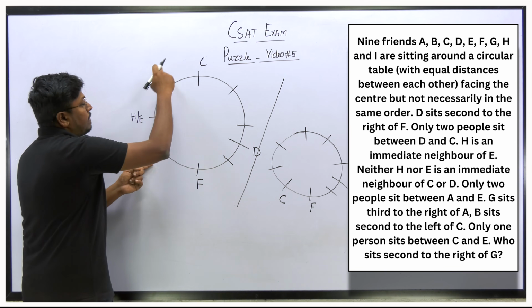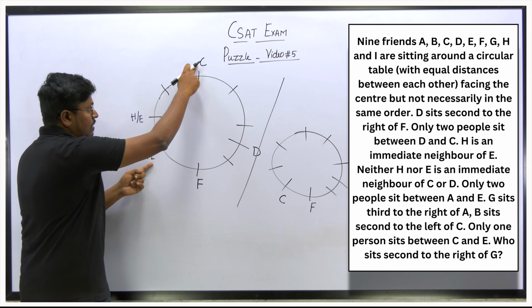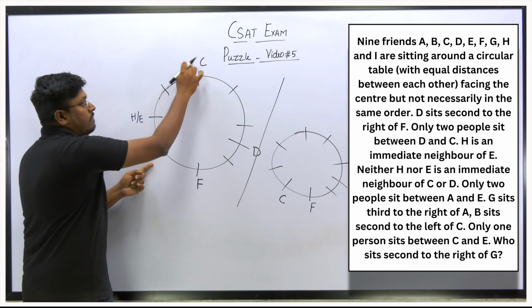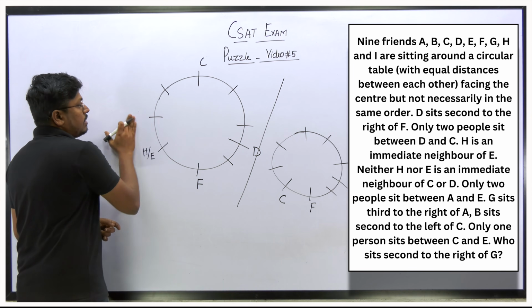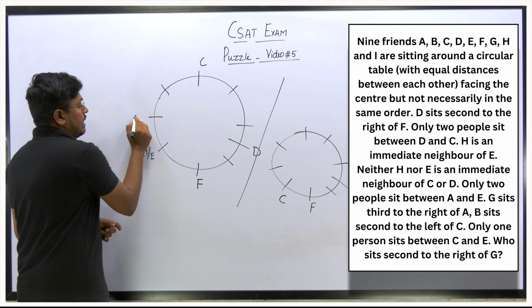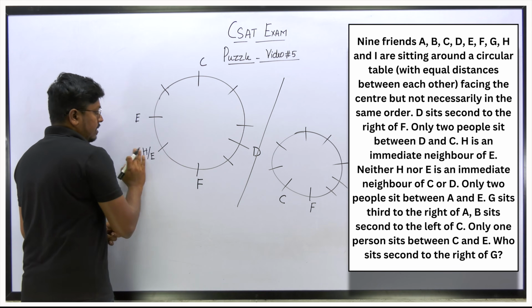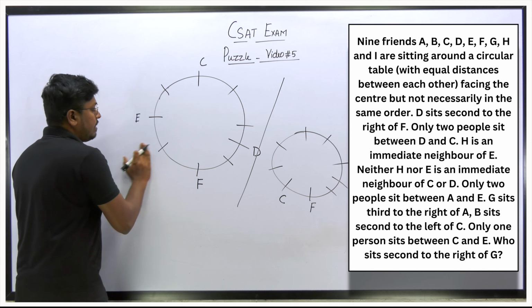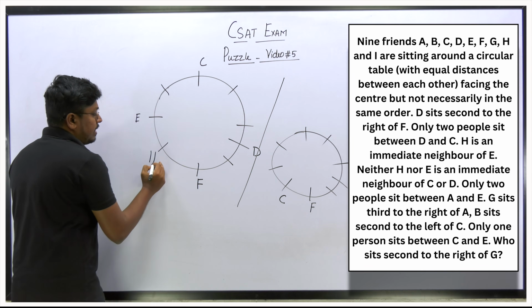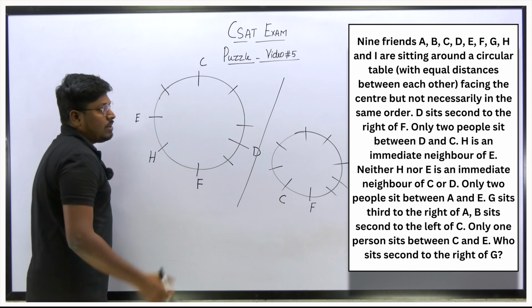So I have to place A here or A here, that is not a diagram, right? We will not get the answer if I fix A here, because already we have fixed the C. So the only chance is if I fix E here, two places between A and E. If I fix E here, this is also not possible. So this will be the place for E and this will be the place for H. Either we can fix A here or here. So let me move on to the next point.